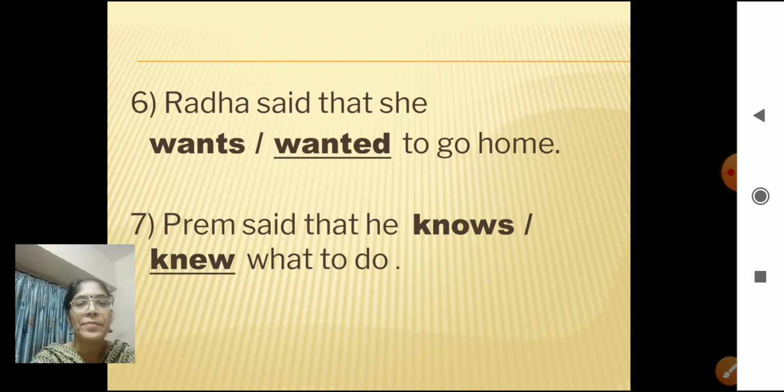Correct. Number 7. Prem said that he knows or knew what to do. Prem said. When we're talking about past tense, again we will use here, yes, past tense, knew. Verb knew we will use, and we will underline knew. Prem said that he knew what to do. Very good.